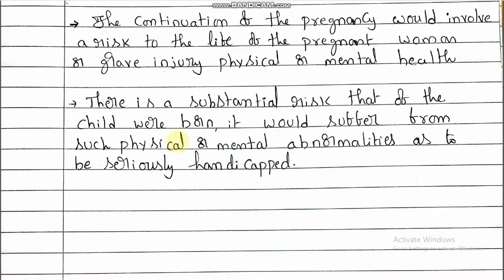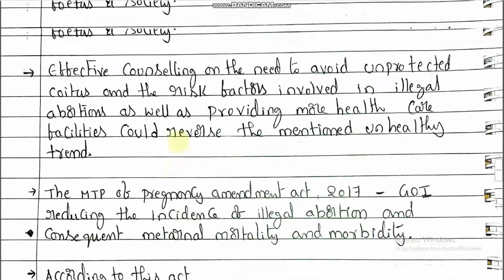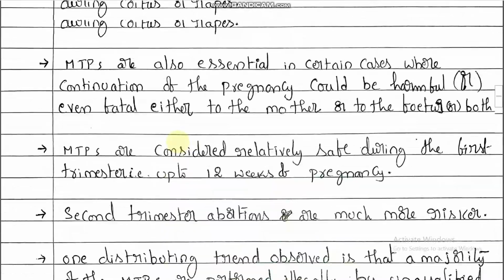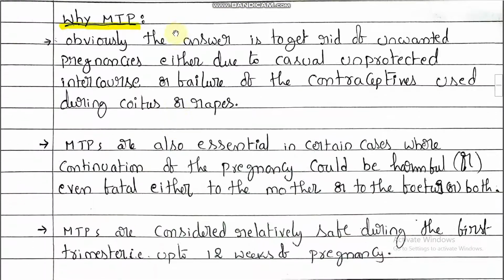Up to this clear? Here, once again I am revising why MTPs. Obviously the answer is to get rid of unwanted pregnancies either due to casual unprotected intercourse or failure of the contraceptives used during coitus, or rapes. In what cases are MTPs done? Unwanted pregnancies due to unprotected casual intercourse, failure of contraceptives used during coitus, or rapes.